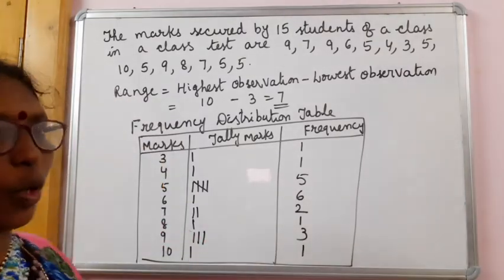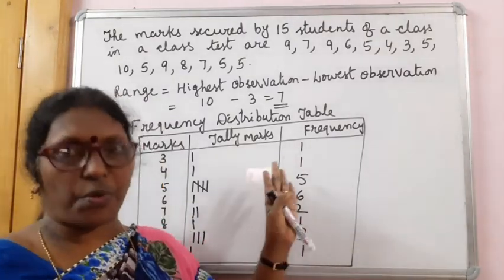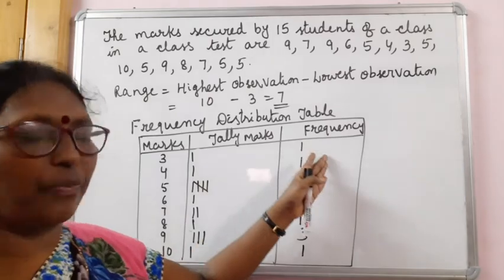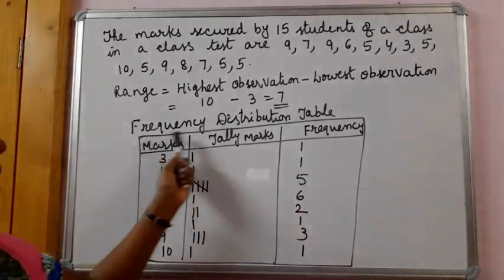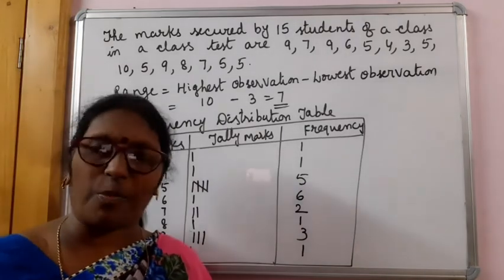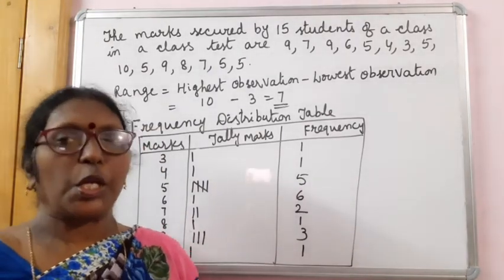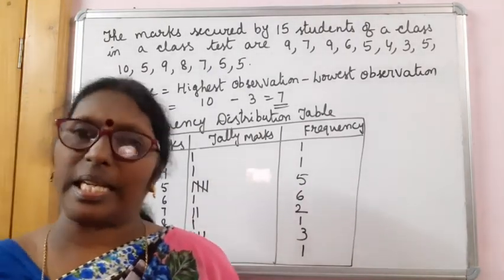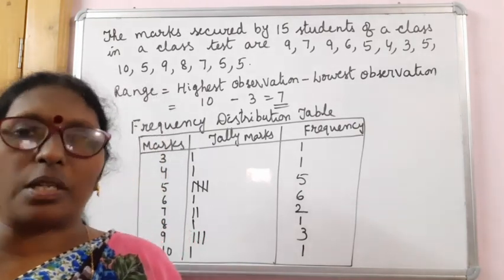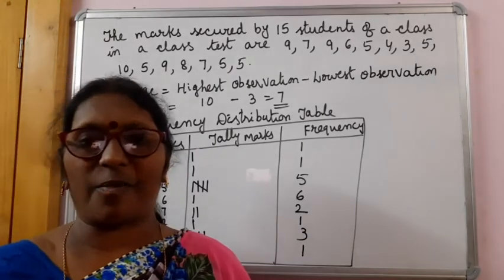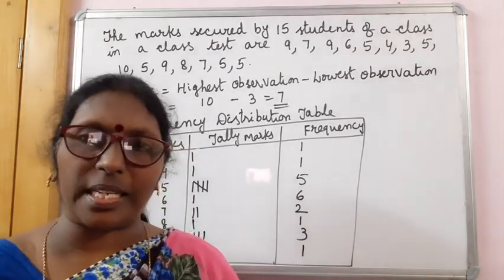And I already told you, the arrangement of the variates showing their corresponding frequencies in a tabular form is known as a frequency distribution table. I hope with this you understood the terms related to statistics, and in the next class you are going to learn many more things. Okay, I hope this is very clear to you.